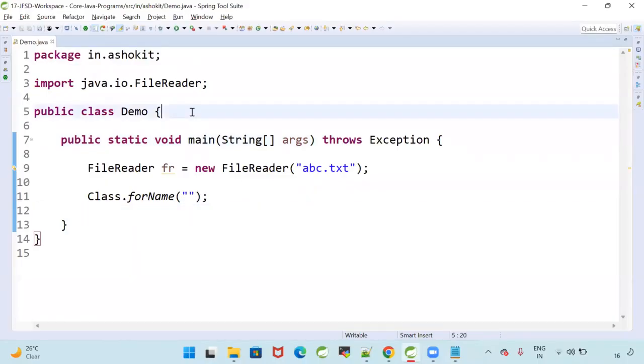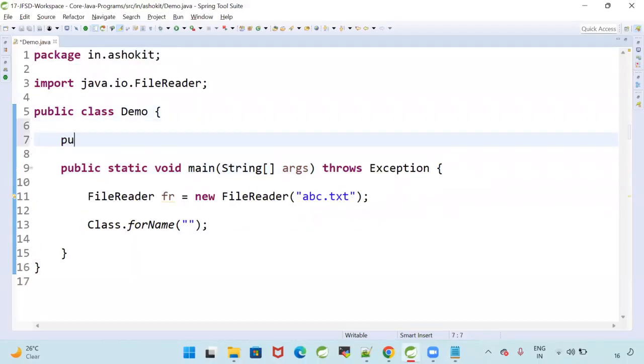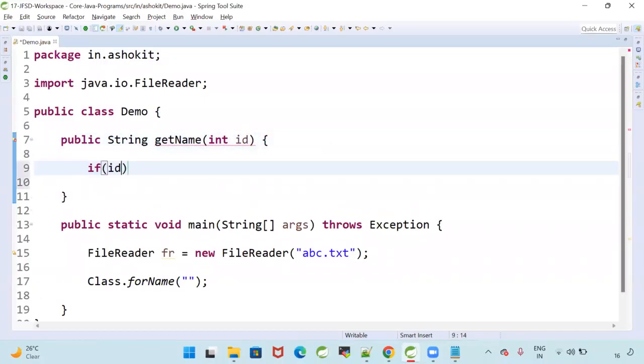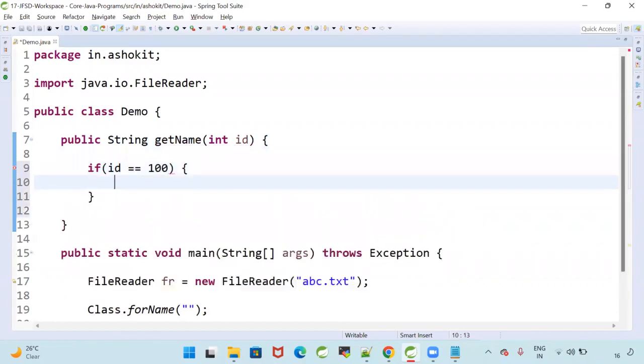For example, I'm writing one method, public String getName. I'm passing ID. If ID equals 100, I will return name as Raju.